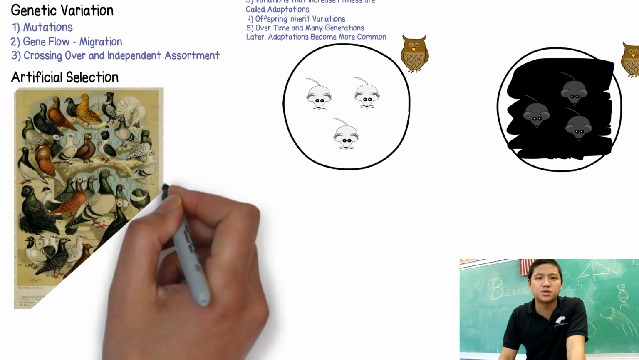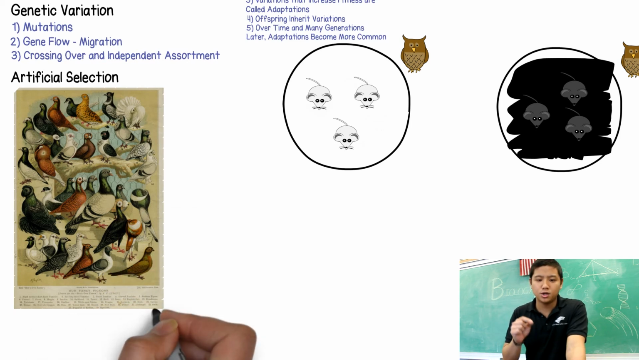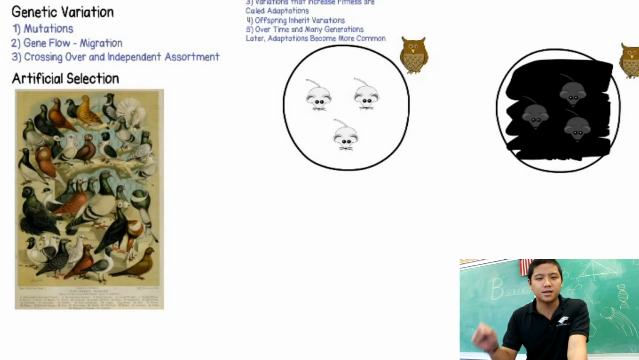But there's also artificial selection, and that happens when humans become the selecting factor. And this is why we have a bunch of fancy pigeons. This is why we have pigs and cows that are domesticated. This is why we have dogs of different breeds.